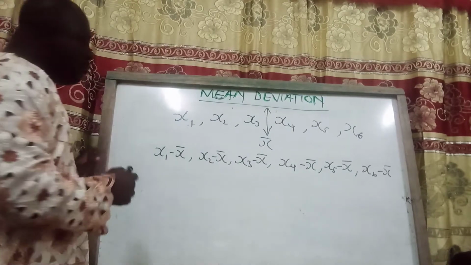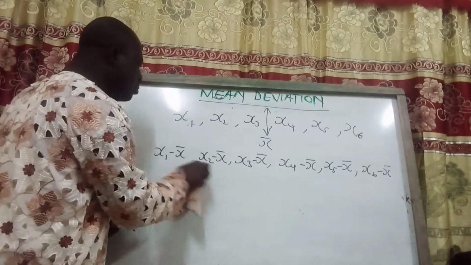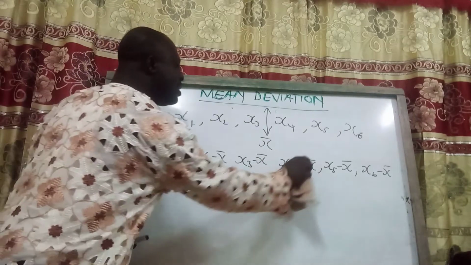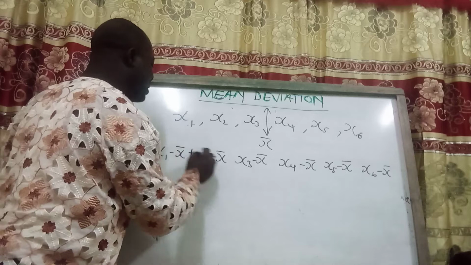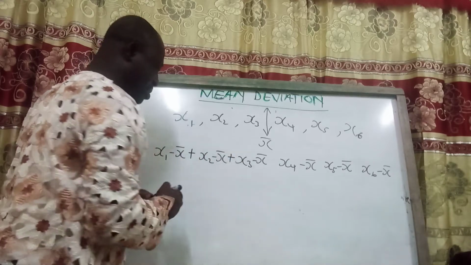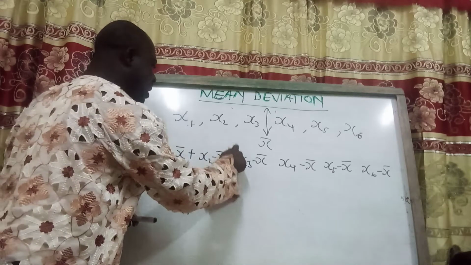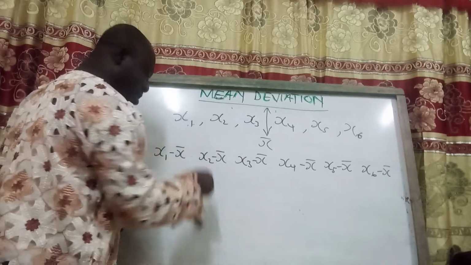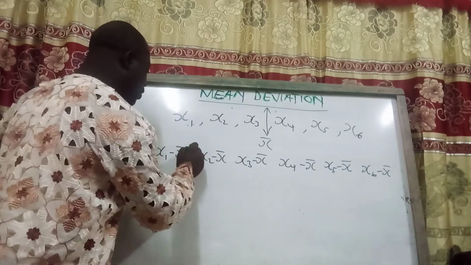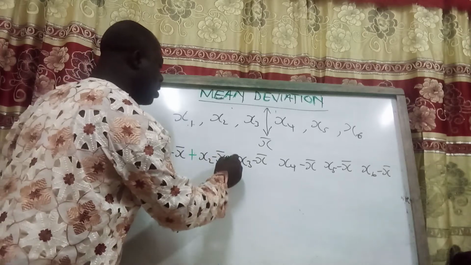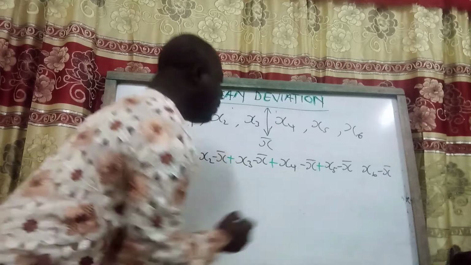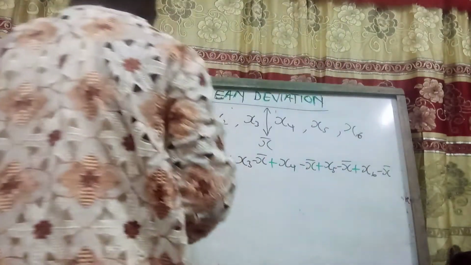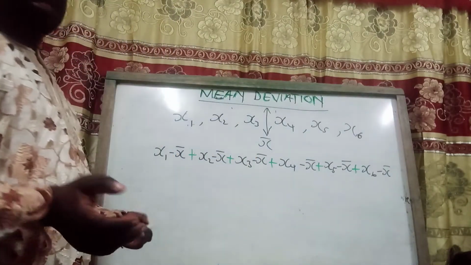In that case, if we sum them, the positives and the negatives will be cancelling each other. So in effect, we might get an answer which is 0.